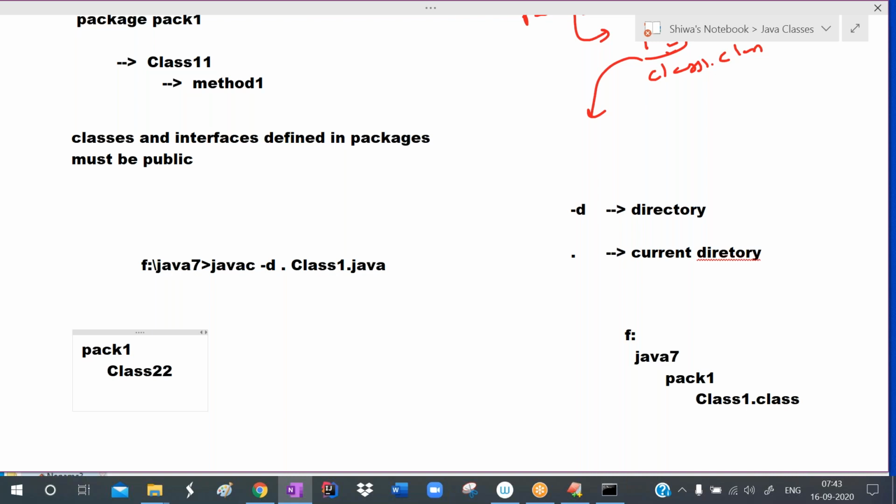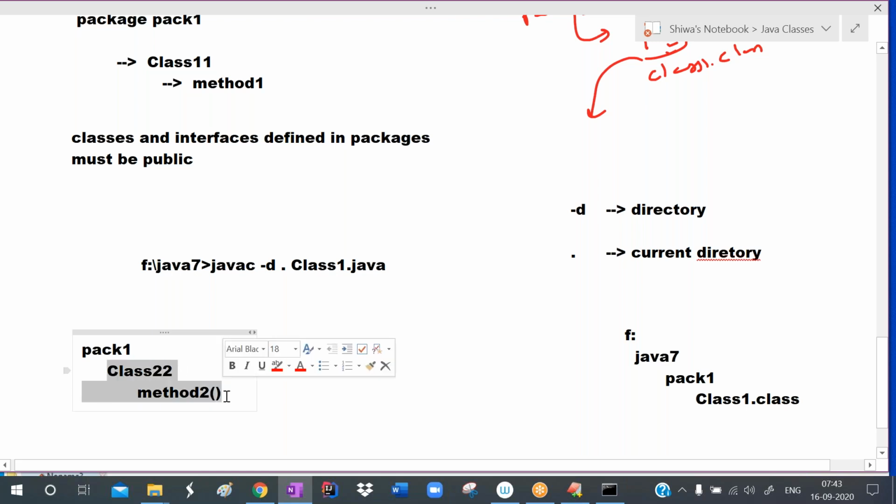In pack1, I want to create one class, Double2. In that, I want to define one method with the name method2. This is my task. Pack1 is an existing package, and to the existing package I want to add the class now.